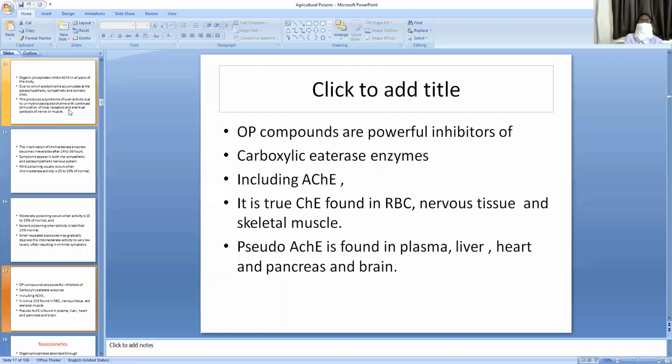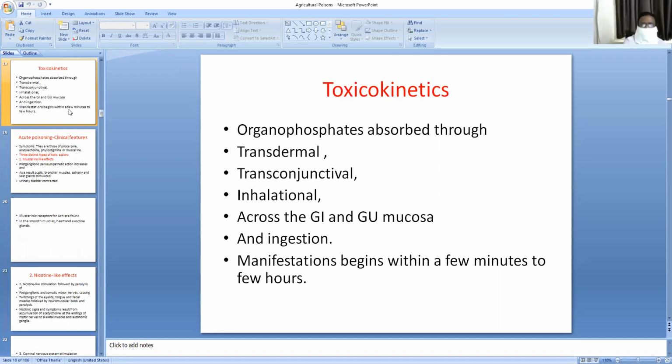I told you the organophosphorus compounds are powerful inhibitors of cholinesterase enzymes, including acetylcholinesterase. As a result of this inhibition, the acetylcholine is not hydrolyzed and it accumulates at the myoneural junction, and it is the cause of symptoms. Regarding toxicokinetics, absorption occurs through transdermal, transconjunctival, inhalation, GI and GU mucosa, and injection. Manifestation occurs within a few minutes to a few hours.